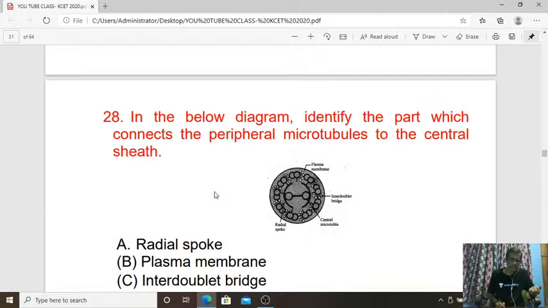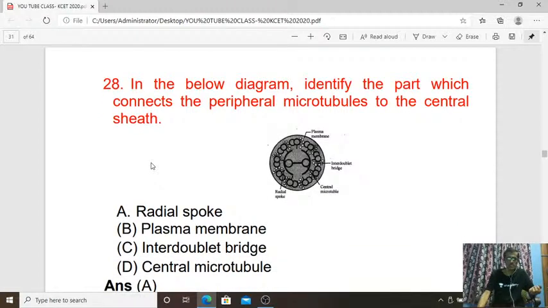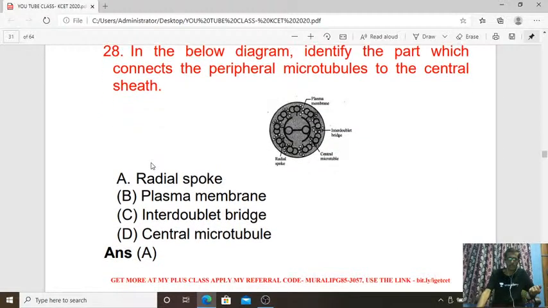Next, 28th question. In the given diagram, identify the part which connects the peripheral microtubules to the central sheath. These are the peripheral microtubules. This is the central sheath. What is the connection? It is the radial spokes, isn't it? It is the radial spokes of that structure. So that will connect our